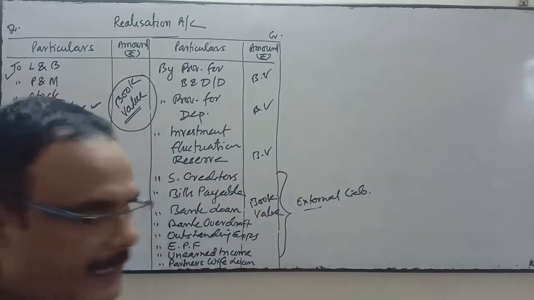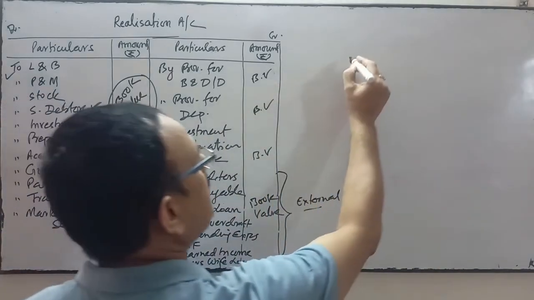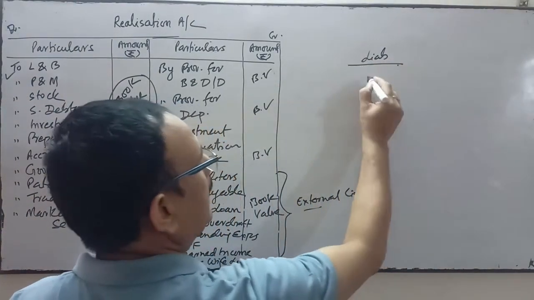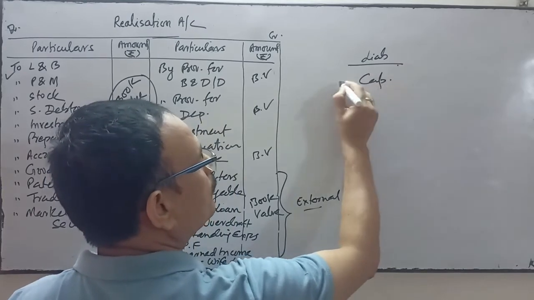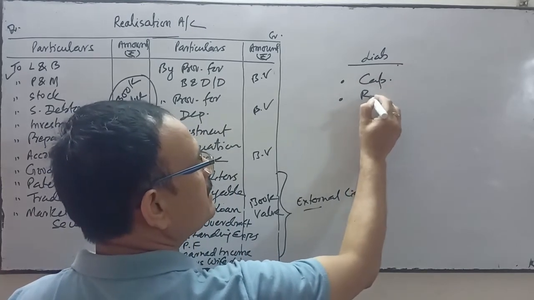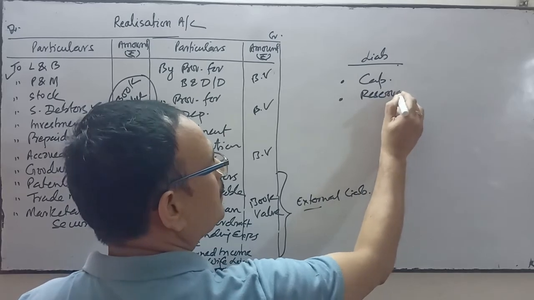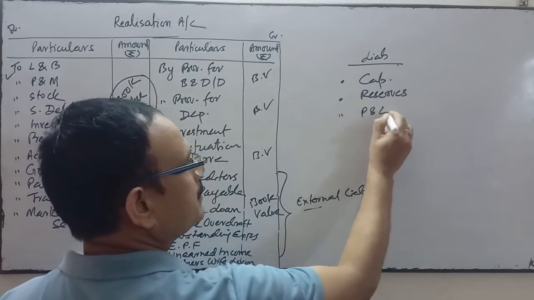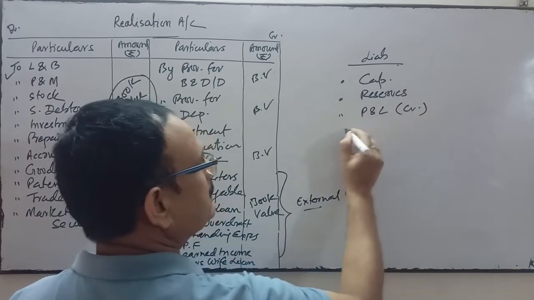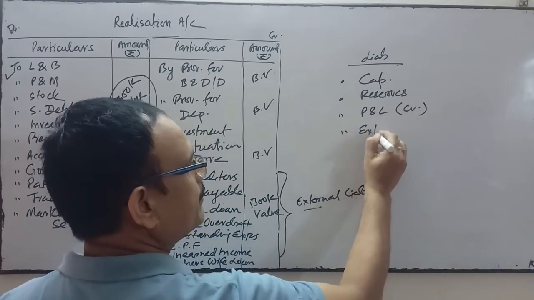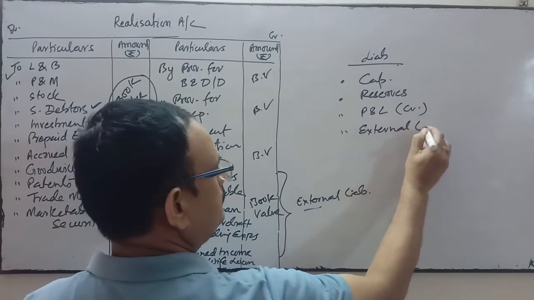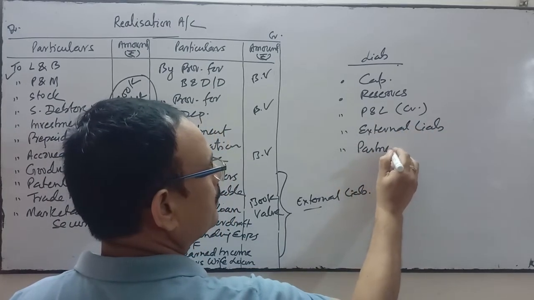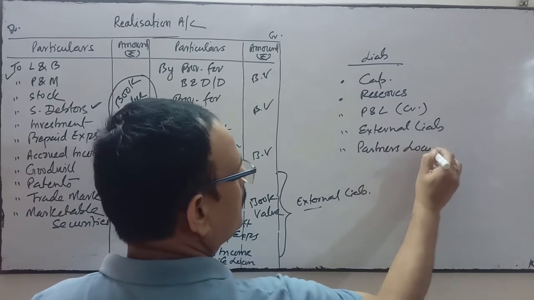If you see the liability side of the balance sheet, you can see the capital, the reserves and surplus, profit and loss credit balance, then external liability, then partner's loan.